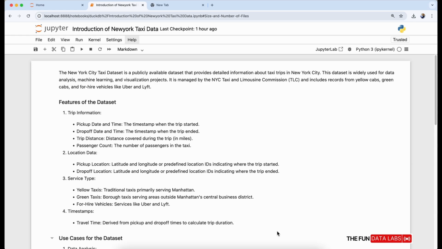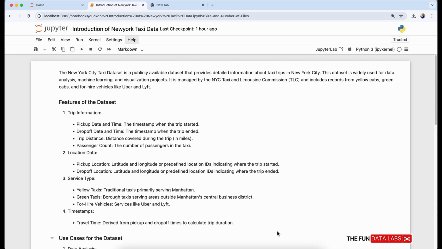Let's go through how to use the New York Taxi data set in our Python Jupyter Notebook. We are taking it as simple as possible so we don't have any issue in understanding. As you can see, we have a Jupyter Notebook available with us, and I have written about the New York Taxi data set inside the notebook. This is a very famous open source data set which is widely available, and people are using this data set for analysis.